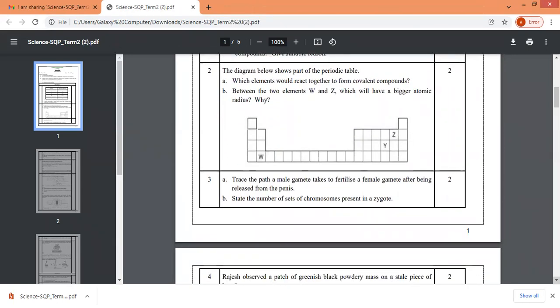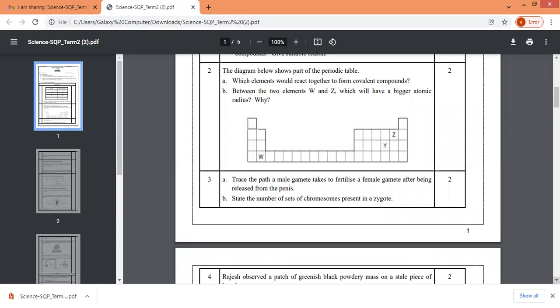The diagram shows part of the periodic table, children. You must be very thorough. Now, if I don't read out the question paper, how will they understand? It will be just for 1 mark. So these are 2 marks questions. As you can see, chemistry.